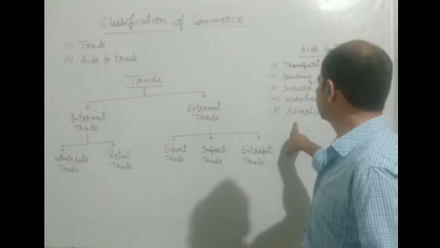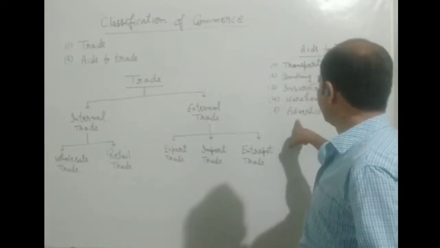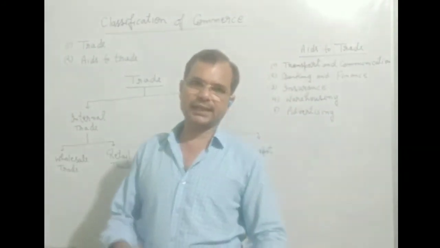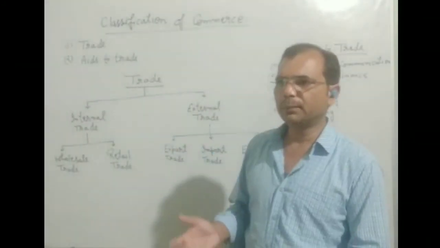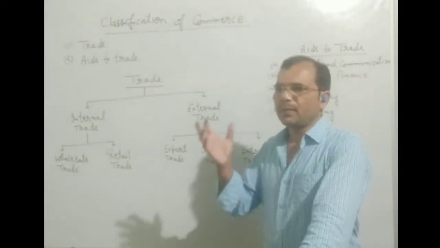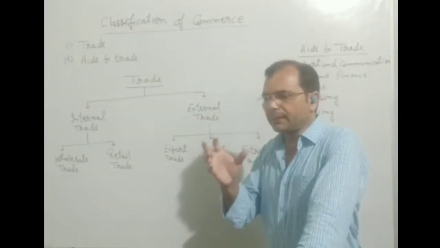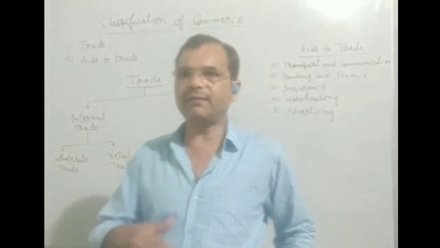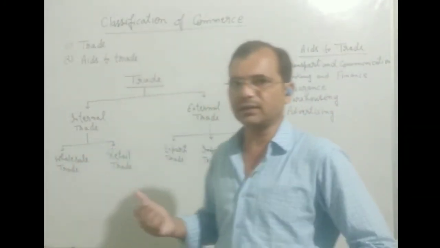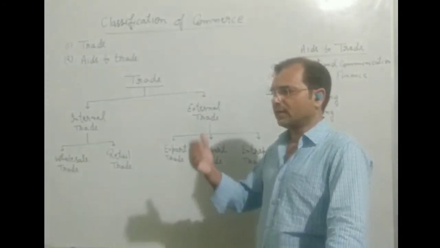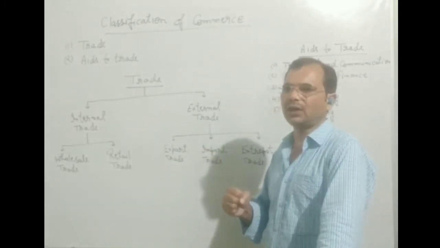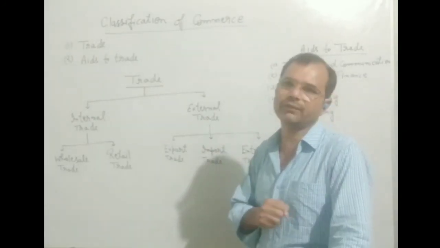And the last aid of trade is advertising, because consumers, as you know, are everywhere, but they don't know what product is produced by the manufacturer and where they can find that product. At that time, all the consumers will have knowledge of that product by means of advertisement.